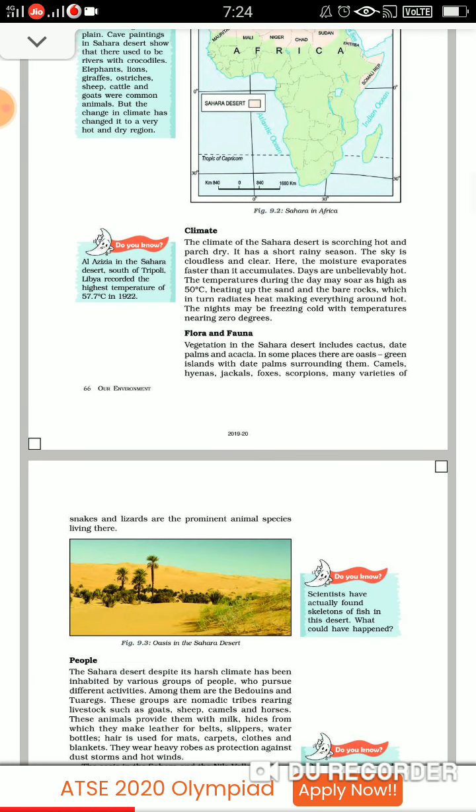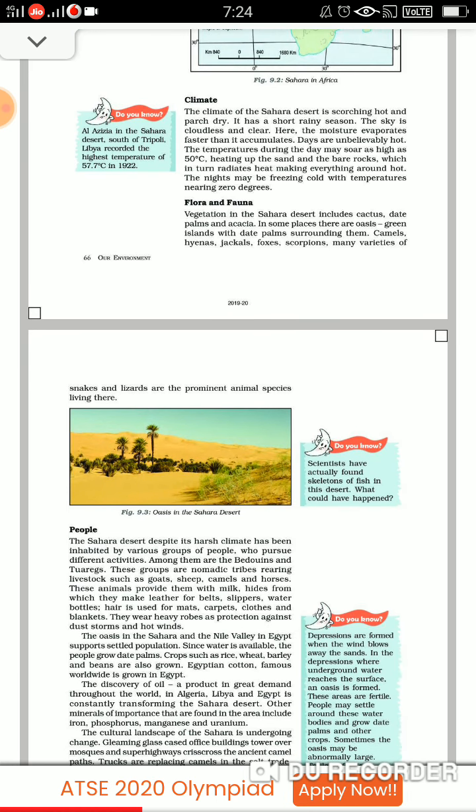Now children, just see, now we will talk about the climate. Now obviously it is a hot desert, so what sort of climate will it be having? It will be having a hot and parched dry climate. Fine. So the rainy season is very short here. The sky is cloudless and clear. Here the moisture evaporates faster than it accumulates because it's so dry.